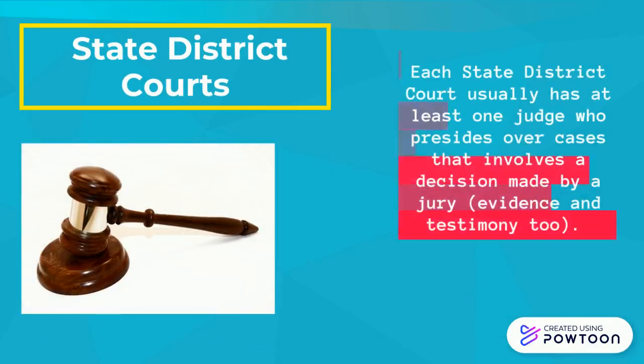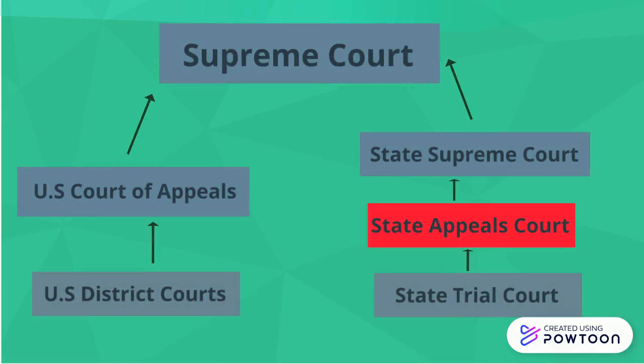Each state district usually has at least one judge who presides over cases that involve a decision made by a jury, evidence, and testimony. After the state trial court, it can possibly go to the state appeals court if the loser sends an appeal to the state appeals court.